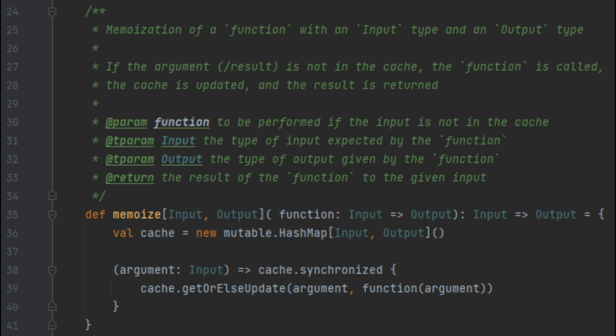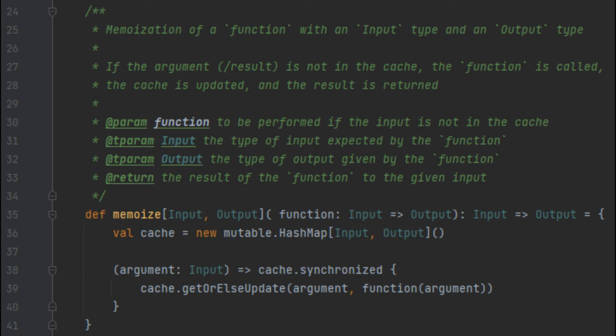Here I have created a generic function to memoize another function. Note that this function returns a function. So, given a function that expects a given input type and returns a given output type, we create a cache. We then use this cache to store and look up already computed results to that function.